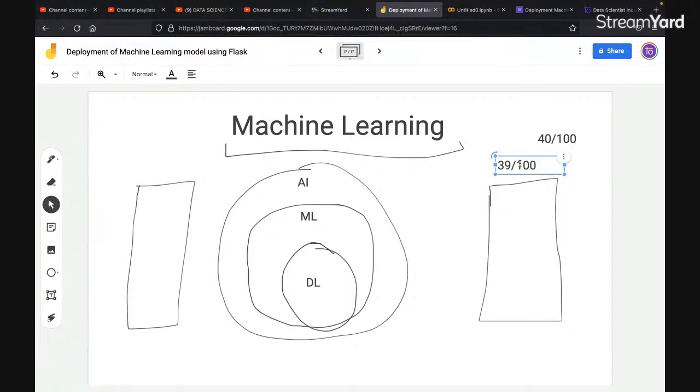Now, in a very general manner, we have defined a rule: any marks equal to 40 or greater than 40, we consider a pass, and below 40, we consider a fail. This is a general rule that we have to follow.